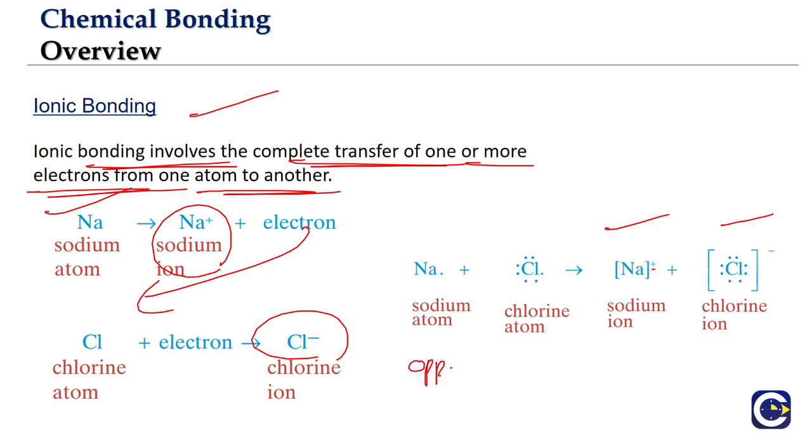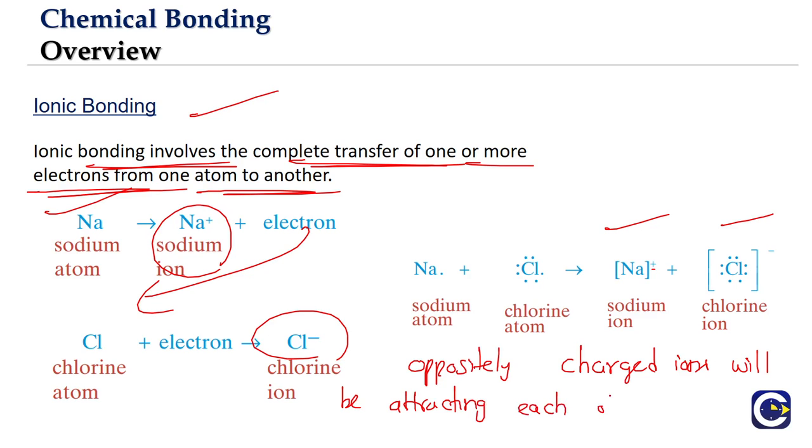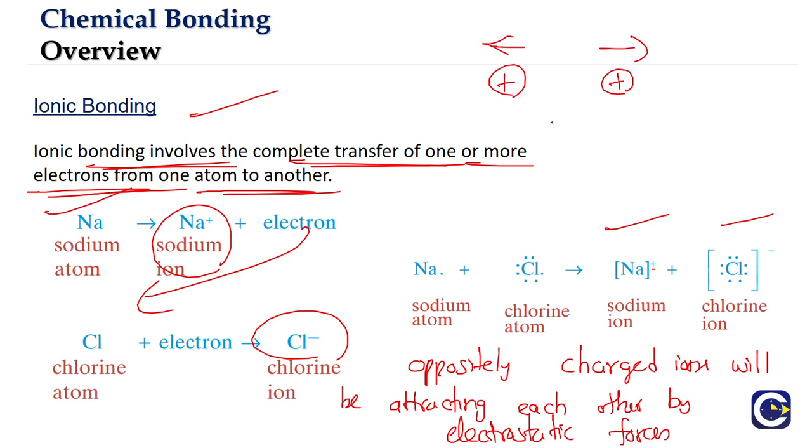These oppositely charged ions will be attracting each other. By what means? By electrostatic forces. What are these electrostatic forces? In physics you will study about it. Charges, right? If you have a positive and positive, they will be repelling each other. Negative and negative, they will be repelling each other. A positive charge and a negative charge will be attracting each other. So the forces between charges is what we will be calling the electrostatic forces.